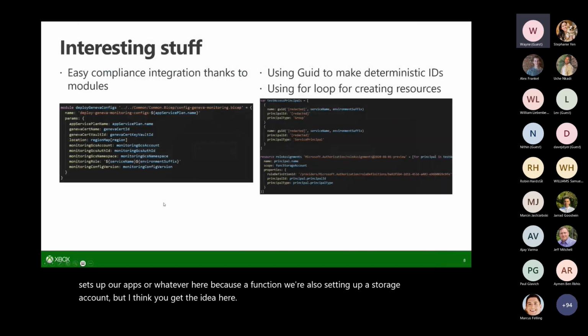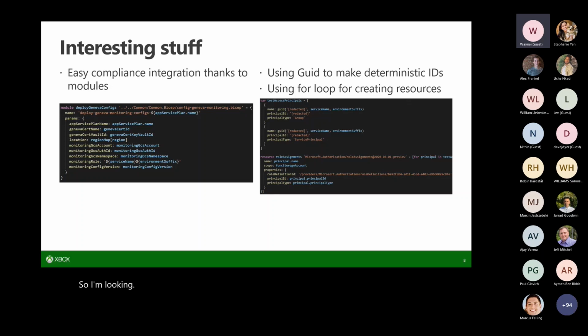So I'll talk a little bit about these next couple of interesting things that we snipped. These are from projects that I recently worked on. This first one is pretty much an example of just plugging in Geneva, just like Chad showed. The one on the right, though, is one where we needed to grant permissions to one of our blob storages. So this was a neat way.